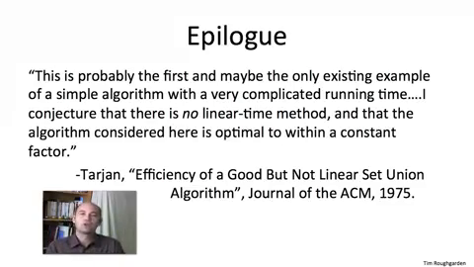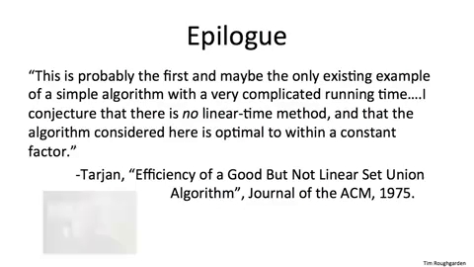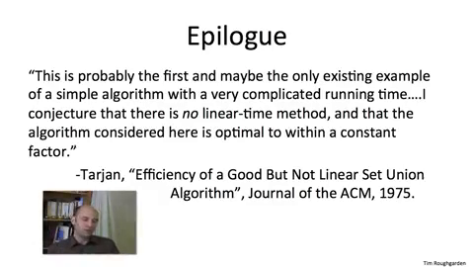But you can also ask the question, could we do better perhaps by improving or changing the data structure? After all, by adding path compression, we got a qualitative improvement in the average operation time. It dropped from log to alpha of n. Perhaps there's yet another optimization out there waiting to be discovered that would drop the amount of work per operation over a sequence down to constant time per operation, linear work overall. Tarjan, in his paper, made the bold conjecture that there is no linear time method, no matter how clever you are, and remarkably, that conjecture has since been proved.